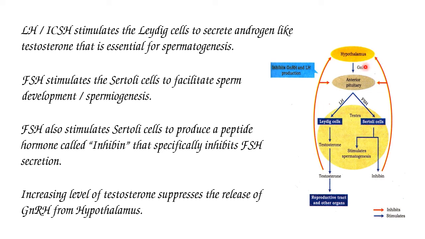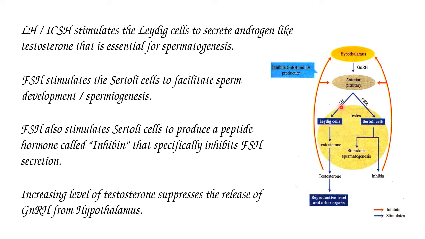That gonadotropin releasing hormone stimulates the anterior pituitary gland to release LH, luteinizing hormone, and FSH, follicle stimulating hormone. This luteinizing hormone acts on interstitial cells. Hence, this LH is also called interstitial cell stimulating hormone.